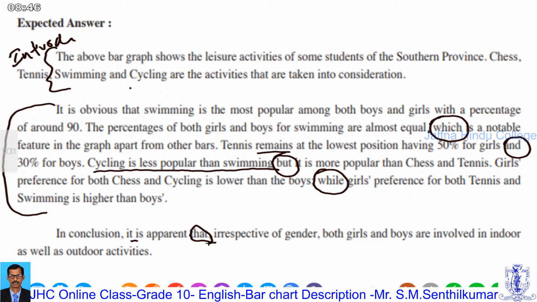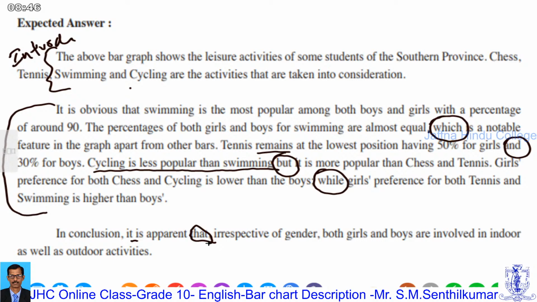The main idea is that boys and girls are involved in the games. That is how they use it in the sentence. Is it okay? Clear?